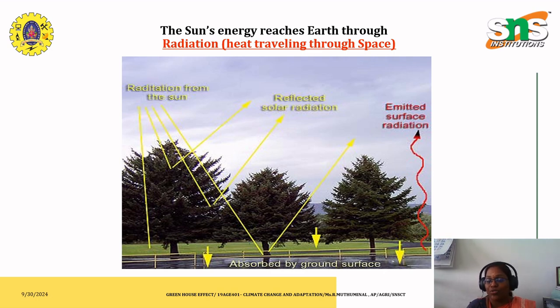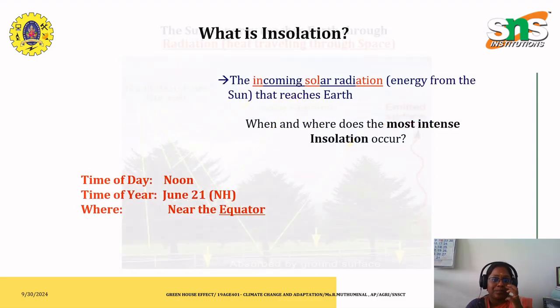This is what I have shown you as a pictograph in the PPT. So what you have to know is that the UV radiation traveling through the atmosphere will reach the earth's surface, where it gets absorbed, reflected, and emitted.